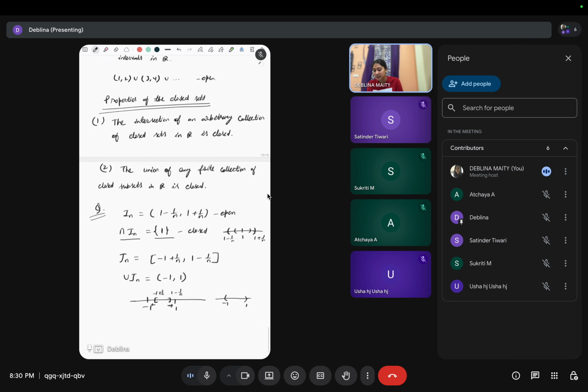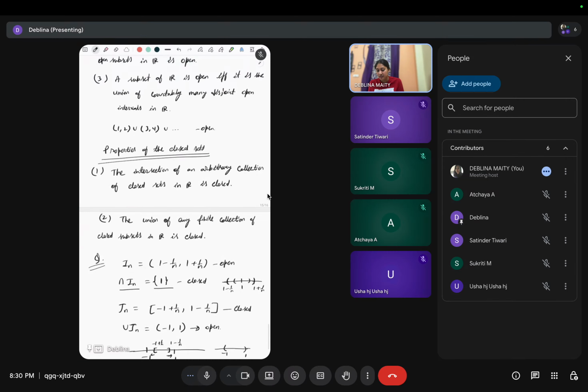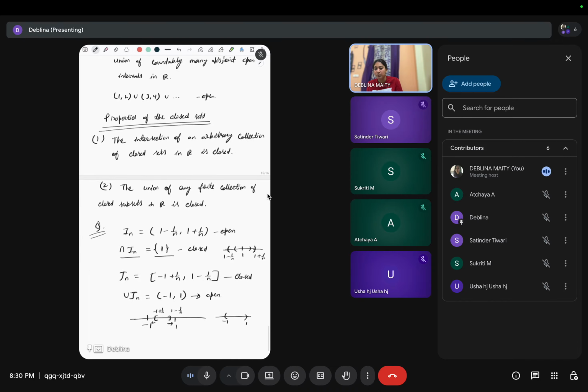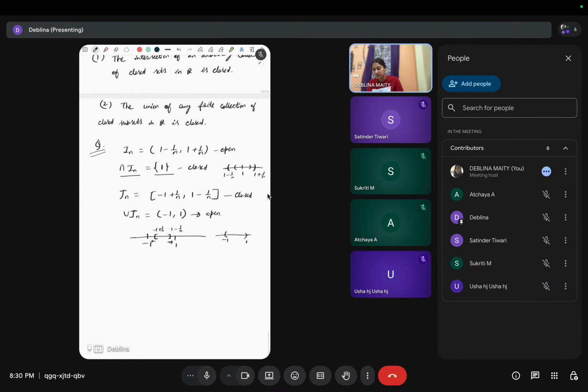So the arbitrary union of these closed intervals is open. They are closed, but the arbitrary union is open. So these are the counterexamples.